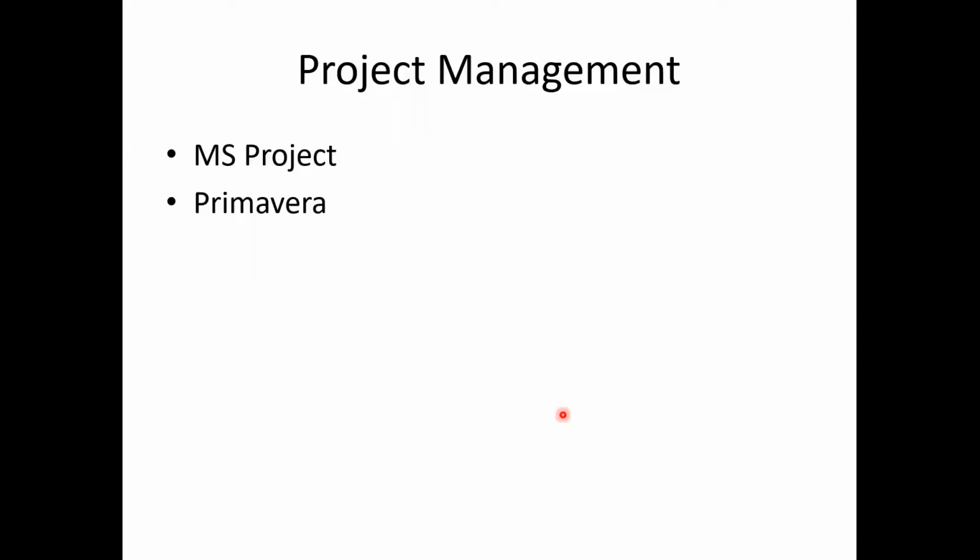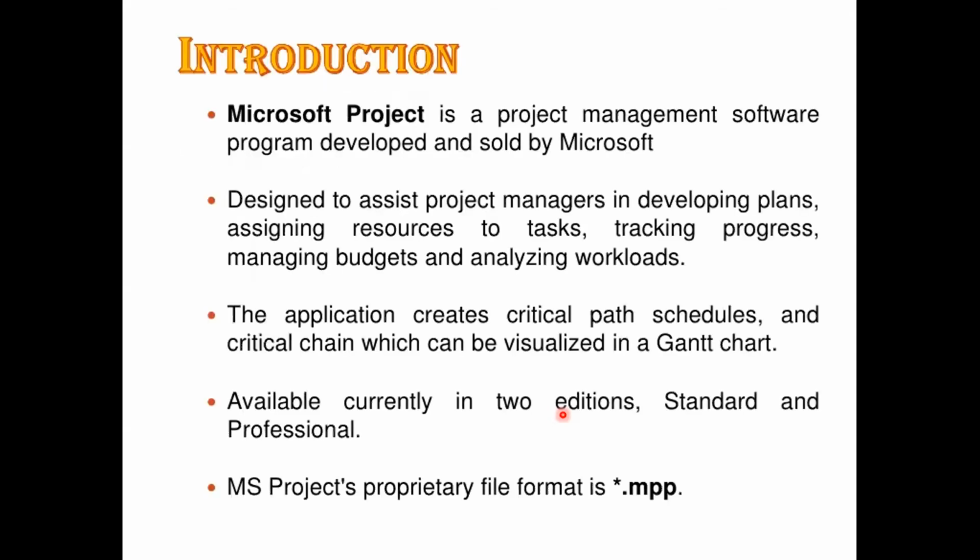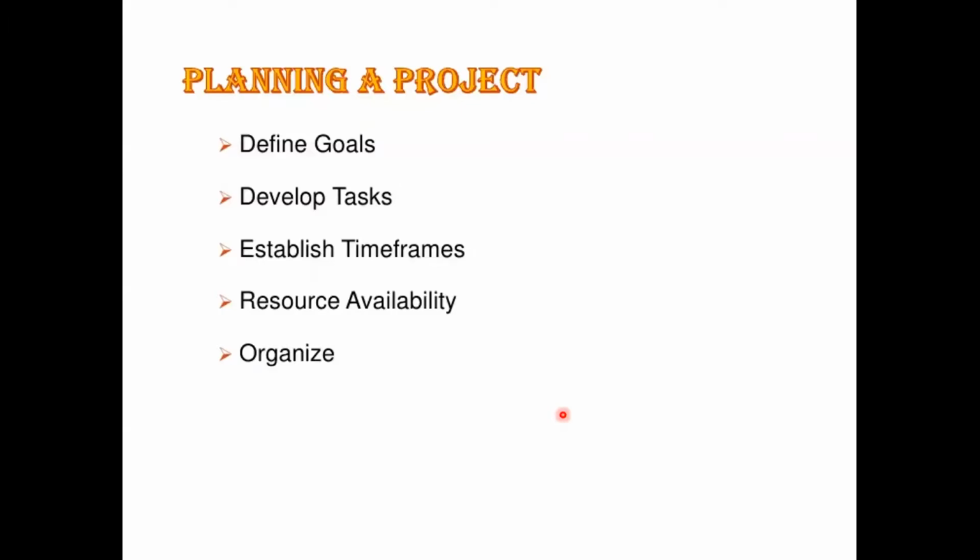Okay, so let us talk about MS Project. MS Project is basically a project management software, and it is designed to assist the manager for many purposes like planning, rescheduling the task, and many things. This particular software has good connectivity with other software also. So in MS Project we can go for planning like defining goals, developing the task, establishing a time frame, resource availability, and we can go for the organization, that is, the management of the activities.